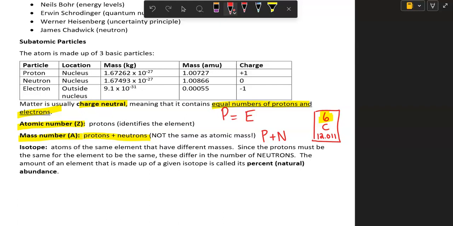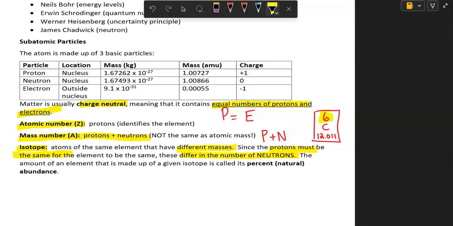And atoms that have the same number of protons but different numbers of neutrons, so it's the same element, but it has different mass numbers, those are called isotopes, okay? So isotopes: protons are the same, but they differ in the number of neutrons. So that means they're going to have a different mass number.